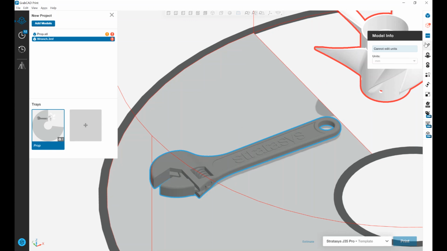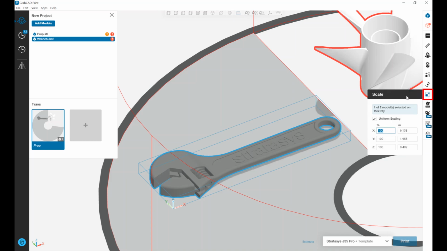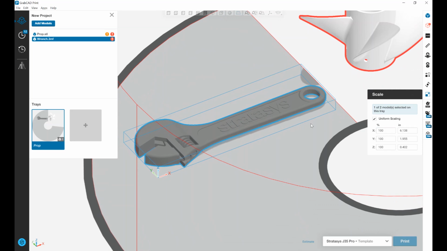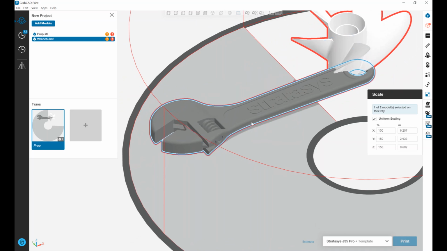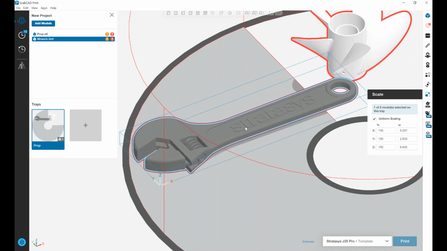If I leave the Model Info tab and come down to the Scale tab, I have a few options for changing the scale of this part. First, I can increase the model size by a percentage, or I can designate a specific length for a particular axis. In the case of the wrench, let's uniformly scale this part up to 150%. There we go, we've scaled it, and we've kept proper relations.